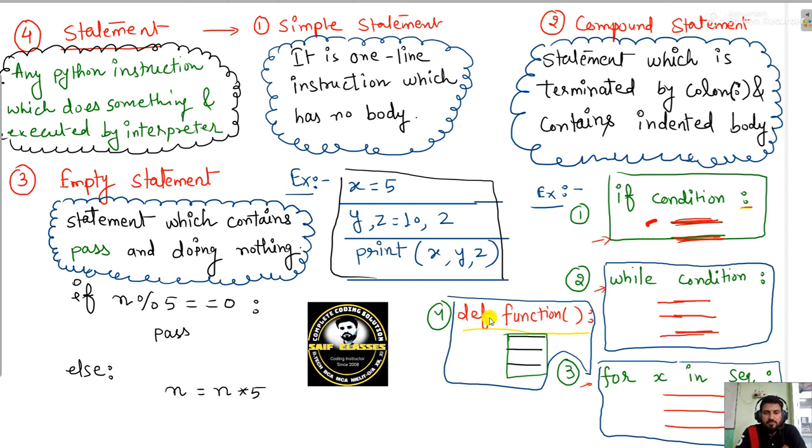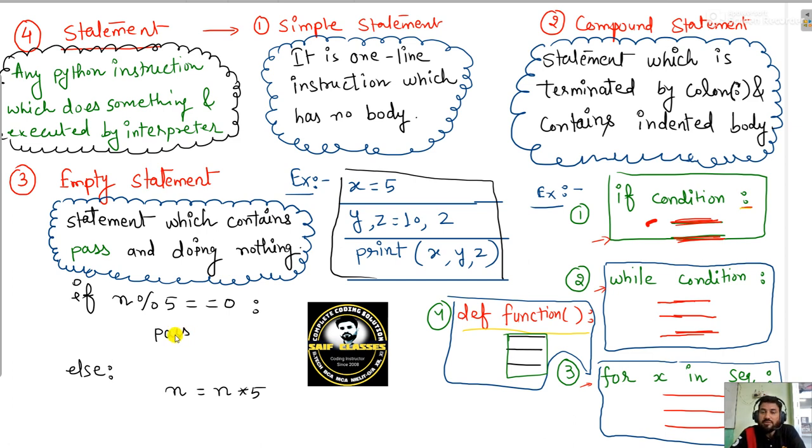Apart from that, plenty of other things are there, and I will explain them one by one. Now, the empty statement. If a certain condition is met and I don't want to do any task, I will write pass. Pass means this block will not do anything. Some may ask, why write pass, it will run anyway?